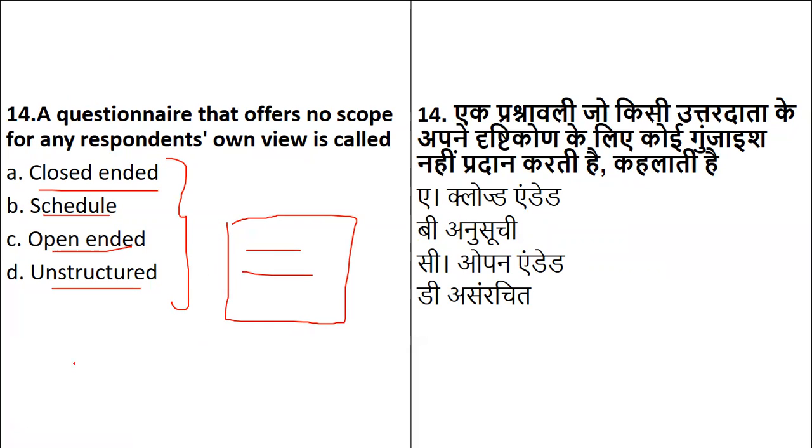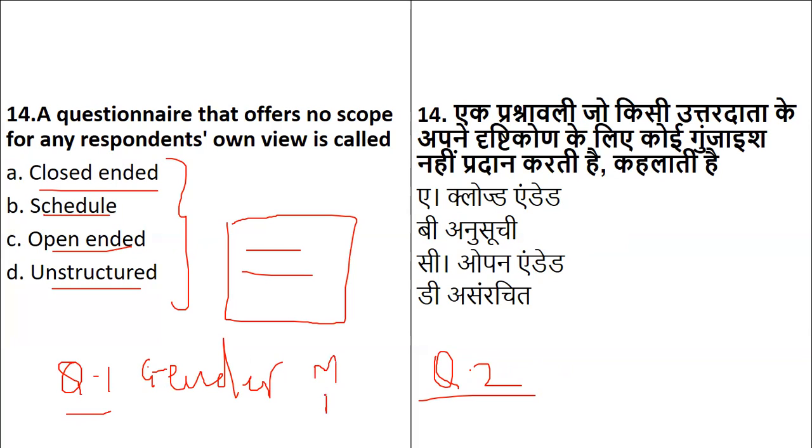For example, suppose this is question 1, and this is question 2. So there are 2 questions. In this, I'm saying mention your gender. Now in question 2, obviously here I'll be giving male, female, or transgender, so you have to just click as per the gender choice. Question 2 says, describe your opinion on inflation.